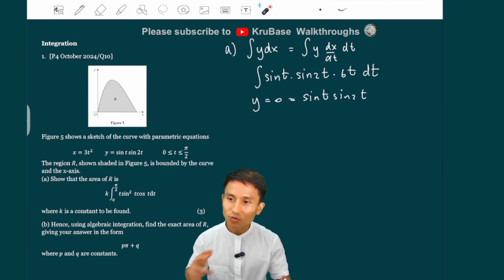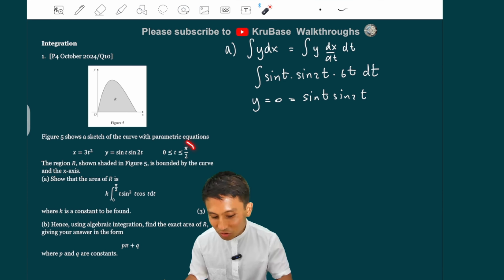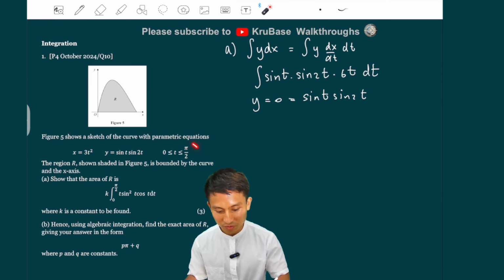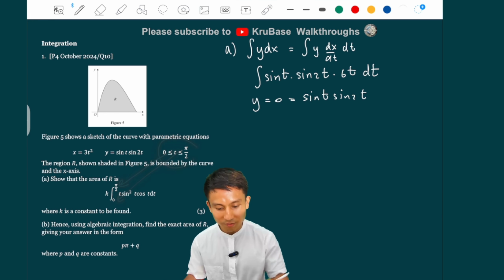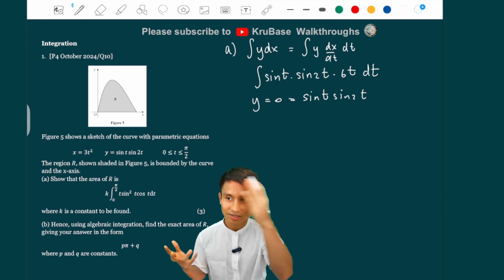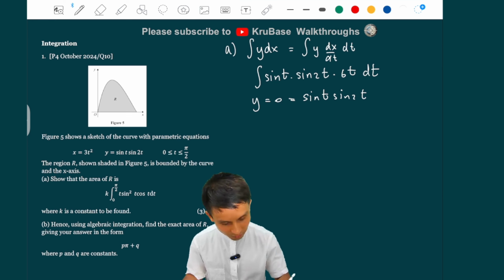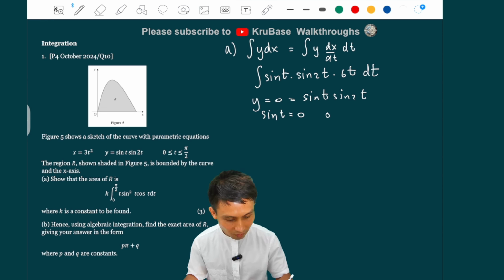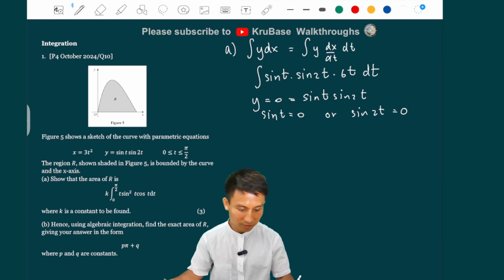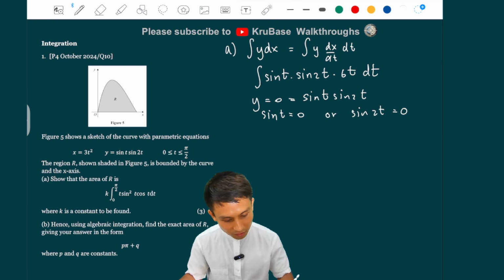If you don't know how to solve it, but you should, it's mostly 0 to pi over 2. And as you can see, we need to prove first that it is actually 0 and pi over 2, right? So we just equate that, and as you can see, sine t equals 0 here, or sine 2t equals 0. Well, sine 2t equals 0, right? So we have 2 sine t cos t equals 0.